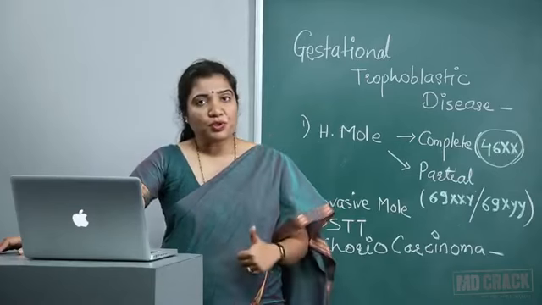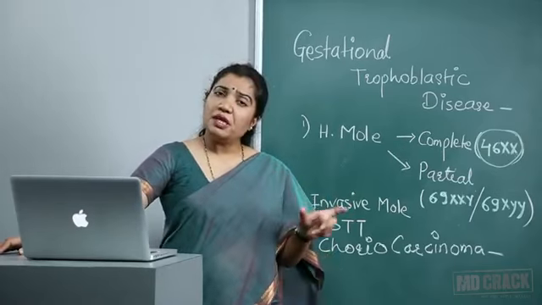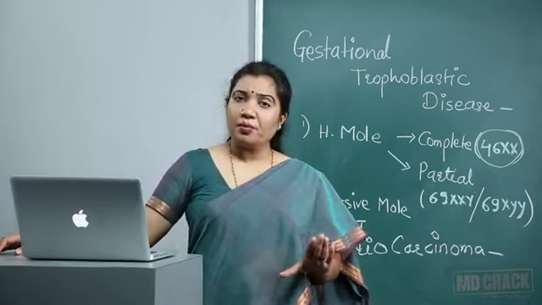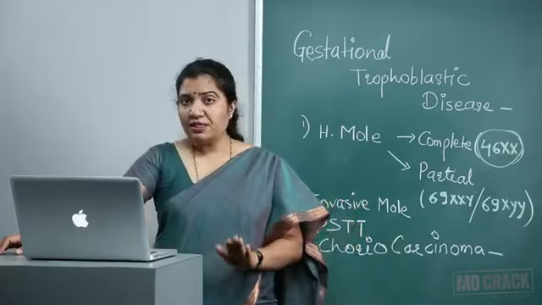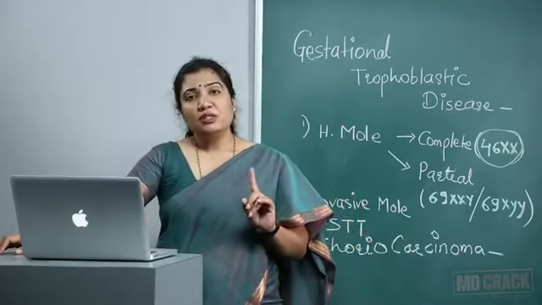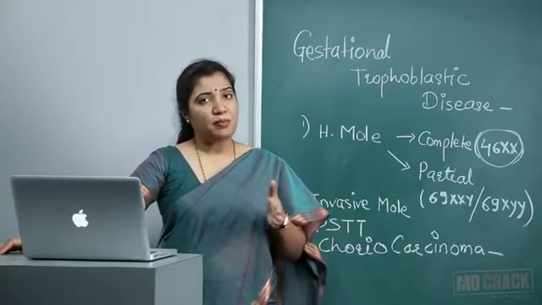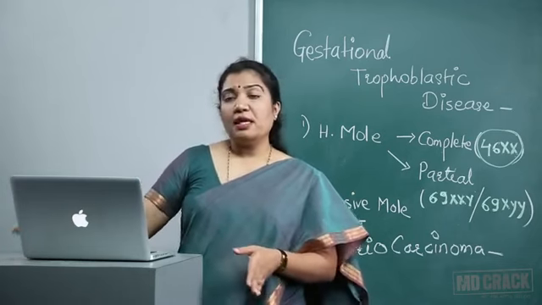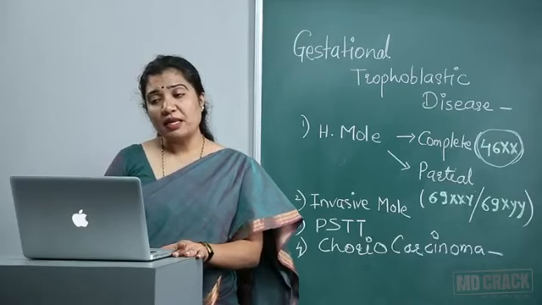So the contraception of choice is barrier. Previously people were a little apprehensive about combined oral pills, but now they are recommending combined oral pills. They don't really interfere with the hormonal decrease. IUCD is contraindicated. Progesterone only pills are contraindicated because they may cause abnormal or irregular bleeding, and that may make us think that we are dealing with a malignancy.